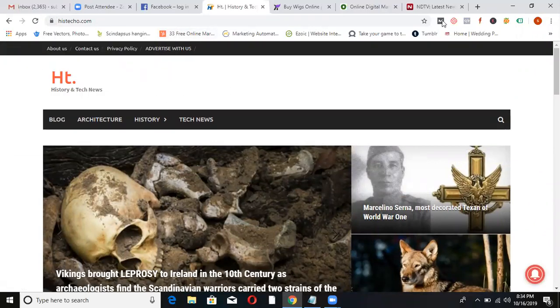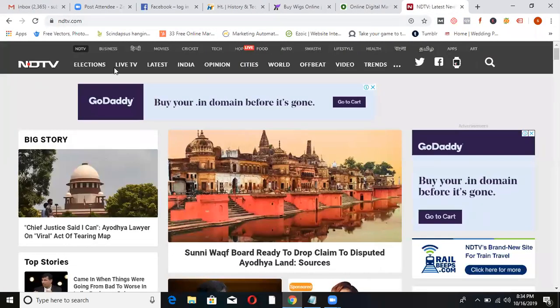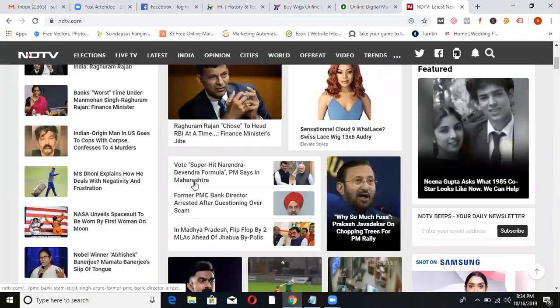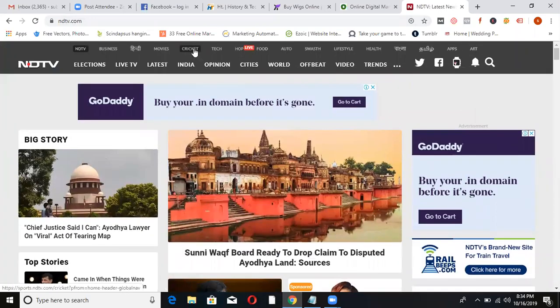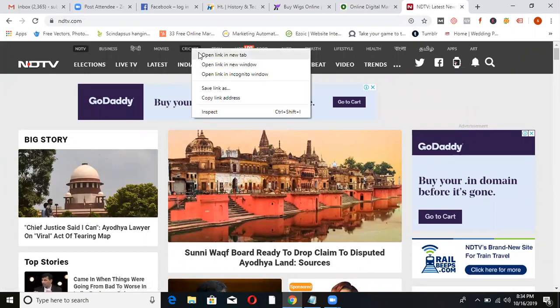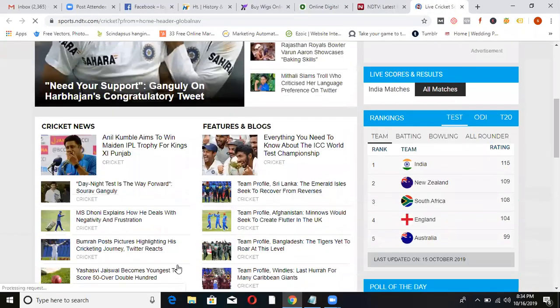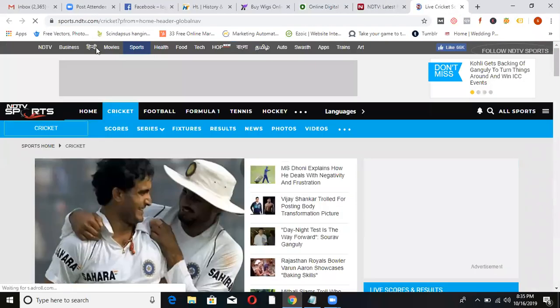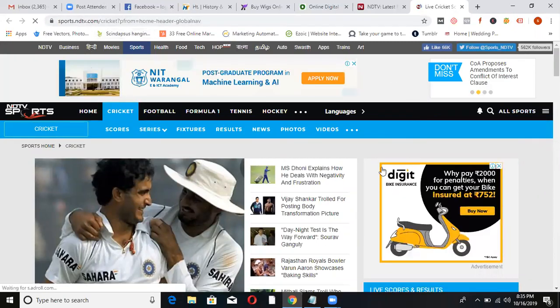Before that, I'll tell you one concept. Just see this website. This is called ndtv.com. Even though it's HTML, they have some template. The website looks like this only. But if you want to see the cricket news here, the look and feel should be something else. Now when I open cricket, see, a different template came here. But try to see the URL. This is ndtv.com. This is sports.ndtv.com. So they separately created a website.